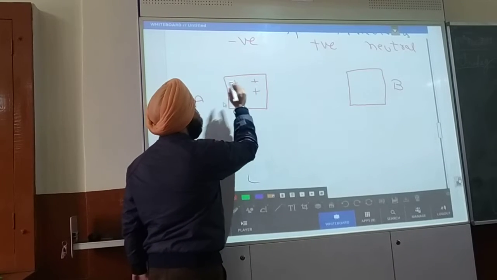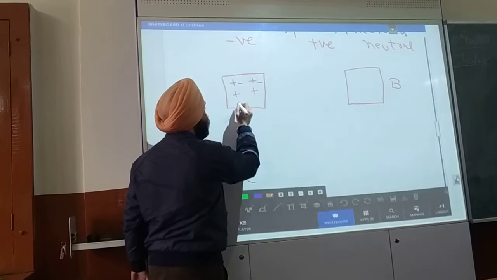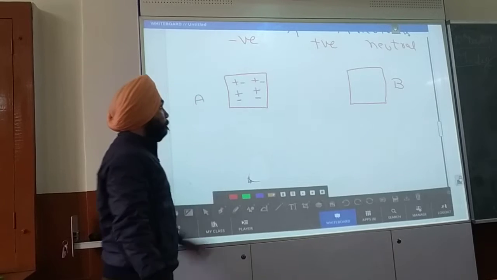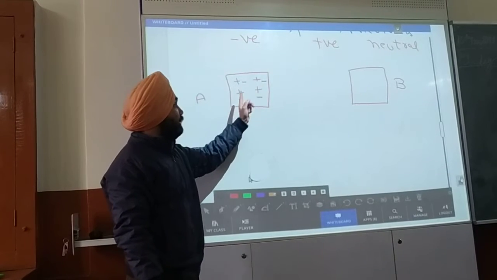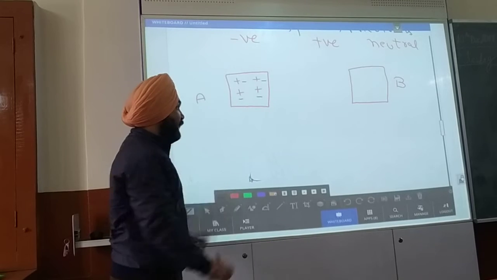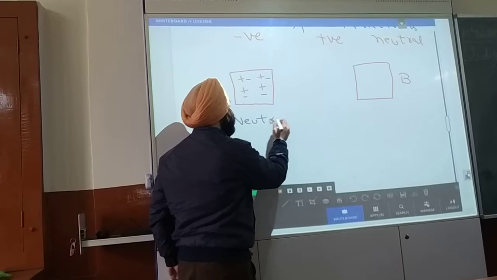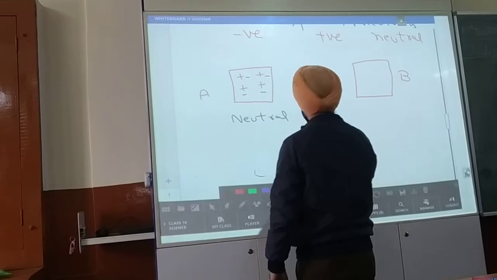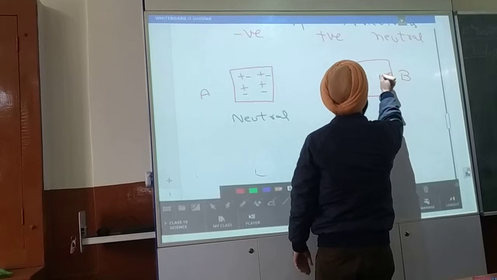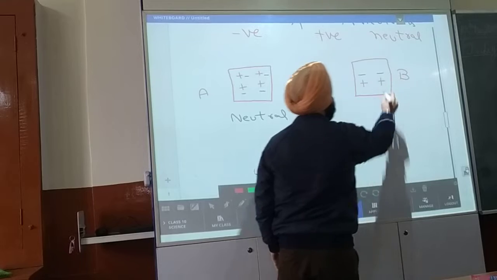Positive for the protons, negative for the electrons. Positive and negative cancel each other. So here the net charge of the body is zero. Net charge is zero. So we say it is a neutral body. In the same way, there is a different body. It has, let us say, 2 electrons and 2 protons.